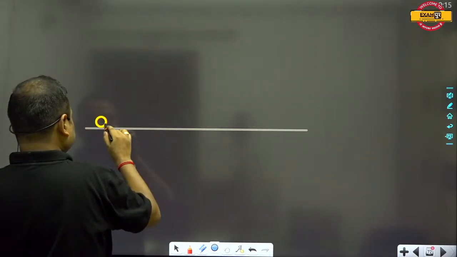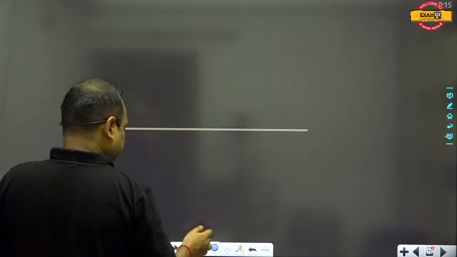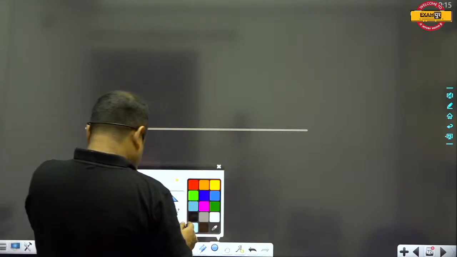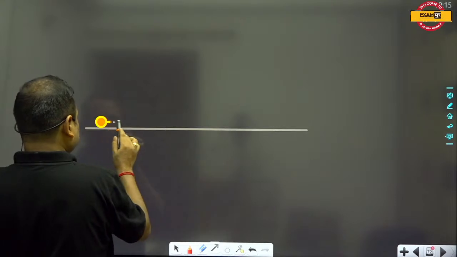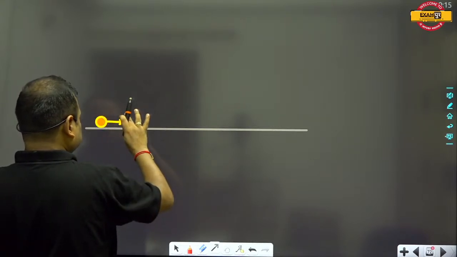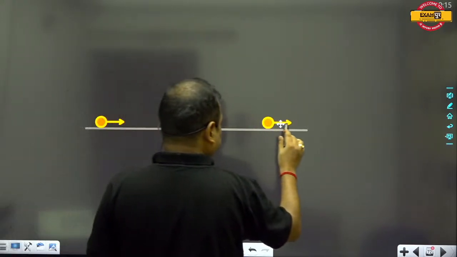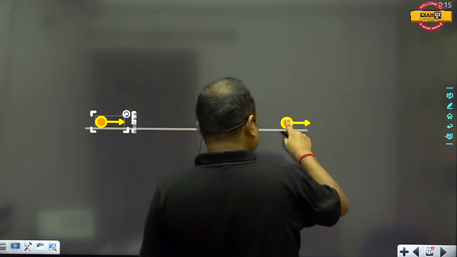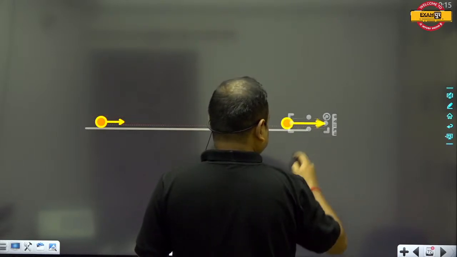Suppose that this is a ball, and this ball is moving like this. Suppose that the velocity of this ball is 2 meters per second, and suppose that now the body is moving with 6 meters per second. So the body is moving with 6 meters per second.